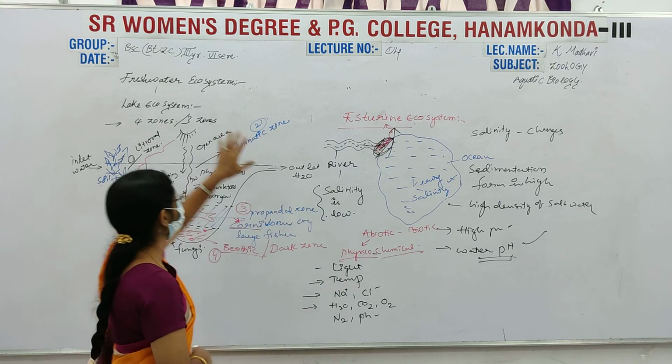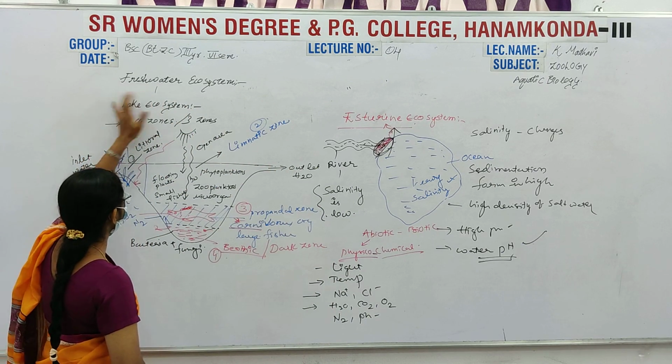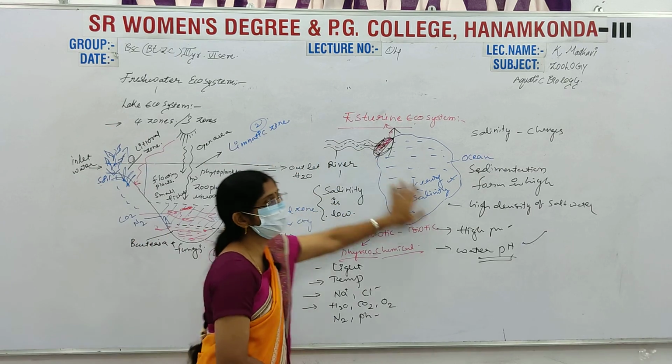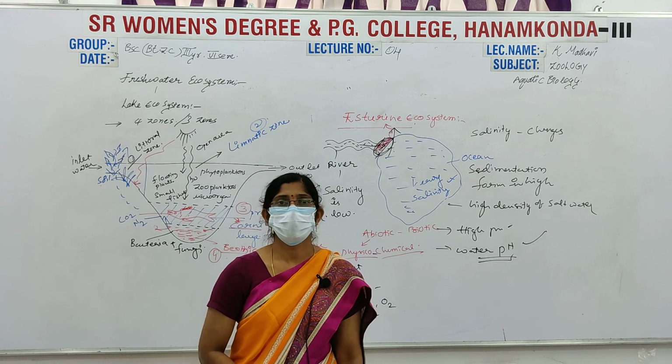Okay, ma'am? Today we completed the freshwater ecosystems, that is pond, lake, wetland, and the estuary ecosystem. Thank you, students.